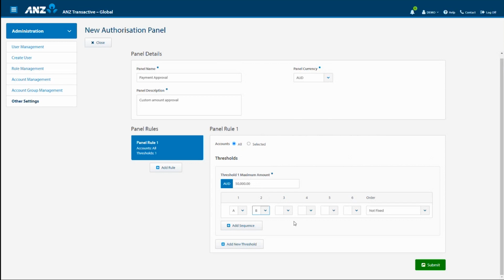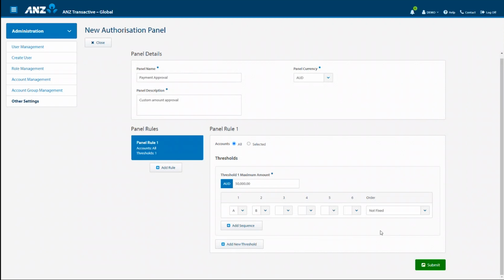The drop-down labelled order will allow the approvers to be fixed or not fixed, meaning you can arrange the sequence of approvers if required. For our example, if I wanted the first approver to be someone from Group A, I would select Fix. Today, we'll leave this as not fixed, meaning the order of approvals is random. Please note that the last approver will require their security device to release the payment for processing.